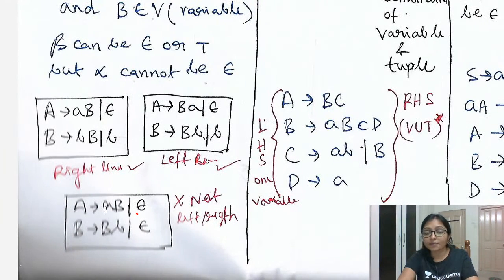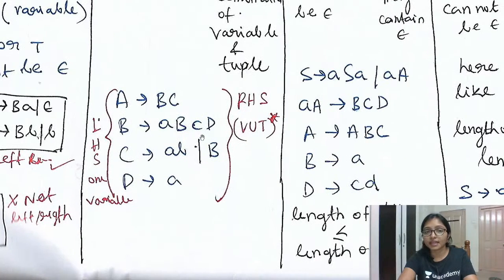The restriction is that a combination is not possible. Here the first one is small a, second one is small b, and here the first one is capital B, second one is small b. That is not accepted in regular, but here it is accepted. Here you can write capital B, then small b, no problem. With only one variable on the left hand side, any combination on the right hand side is accepted. Here you do not have to do left linear or right linear.